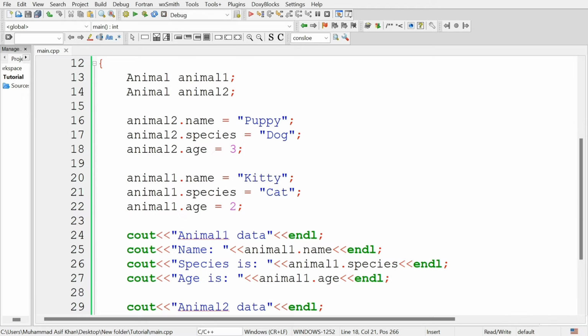This was a brief introduction to classes and objects in C++ programming. Stick to this course and you will learn all the concepts of object-oriented programming in C++.